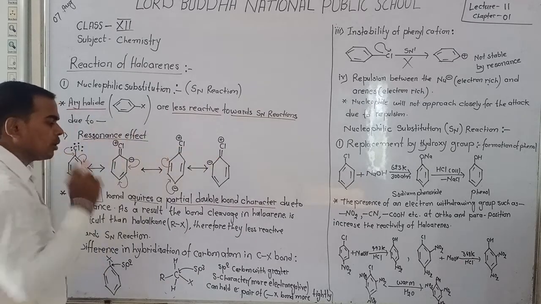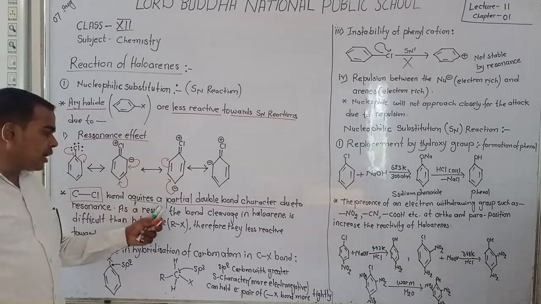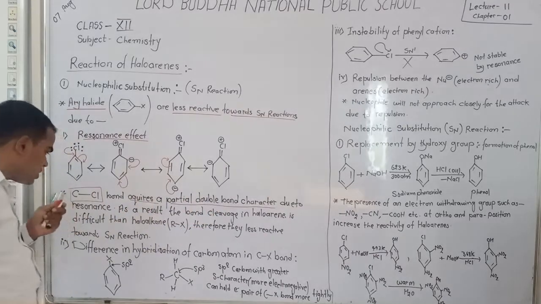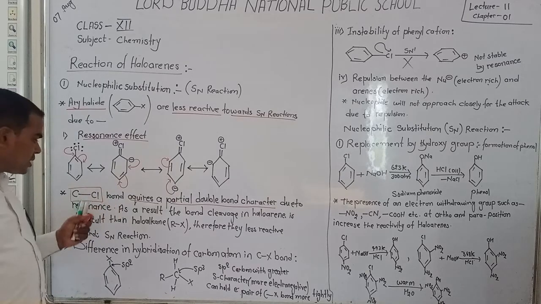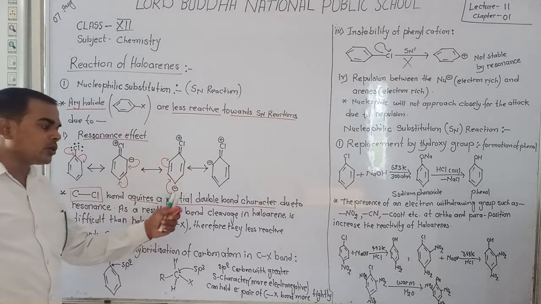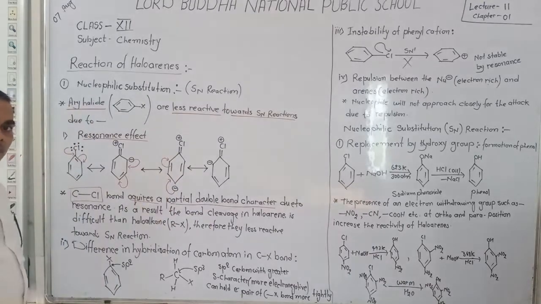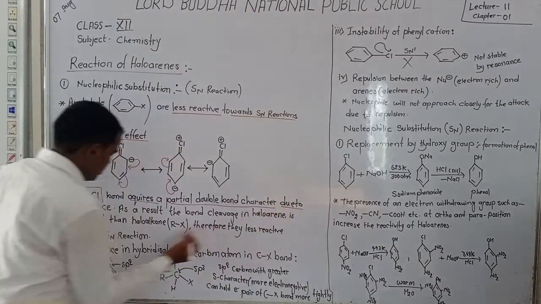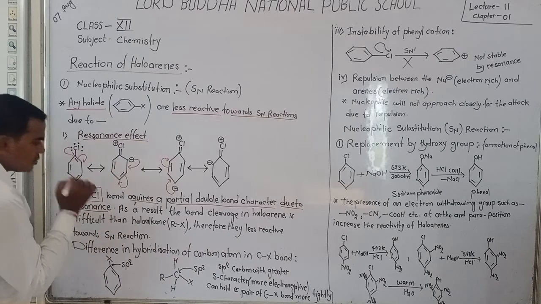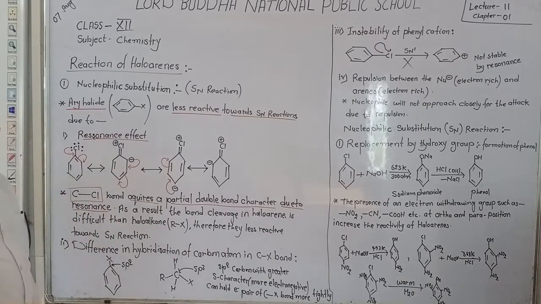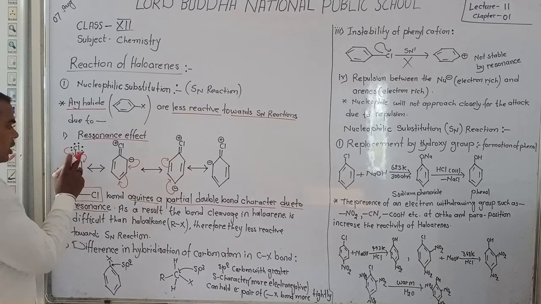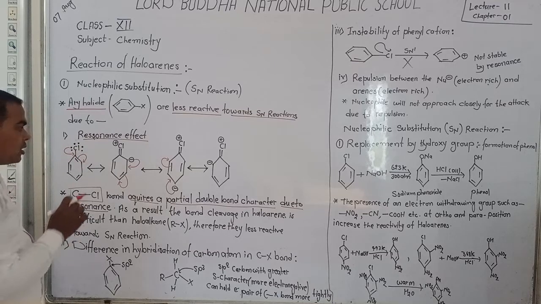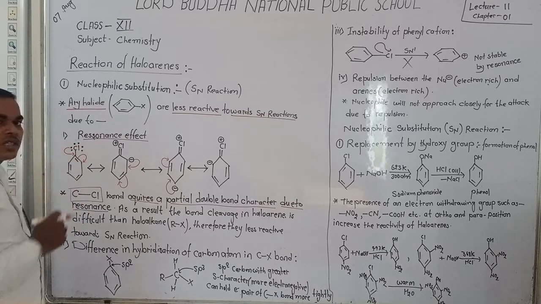Yes student, the C-Cl bond acquires a partial double bond character due to resonance. When the benzene ring is attached to the halogen, the electrons of the halogen move towards the benzene ring.